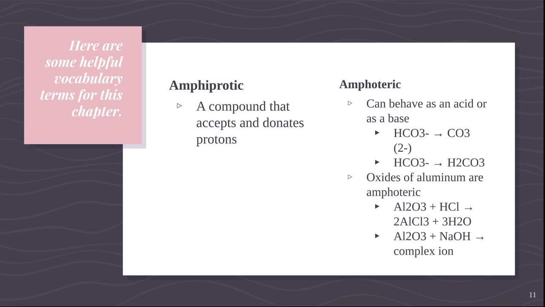In the second example, we have aluminum oxide plus sodium hydroxide gives you a complex ion. For this reaction, aluminum oxide is acting as your acid and sodium hydroxide as your base. So for these 2 examples, it shows us that aluminum oxide can act as both an acid or a base, so it's amphoteric.